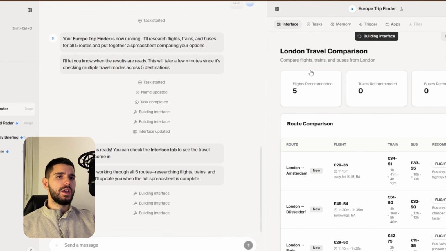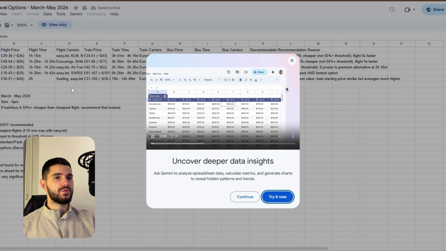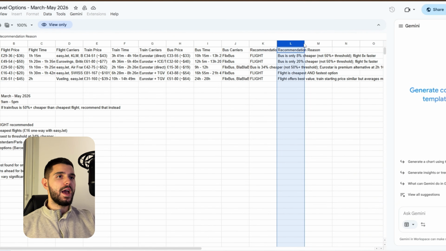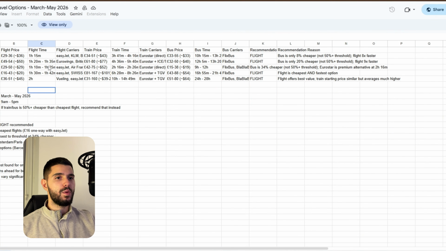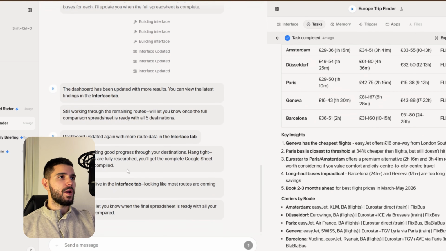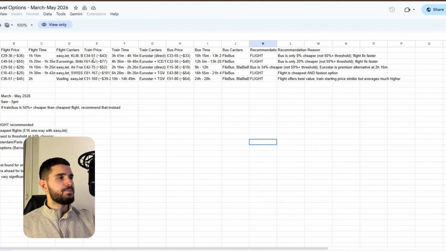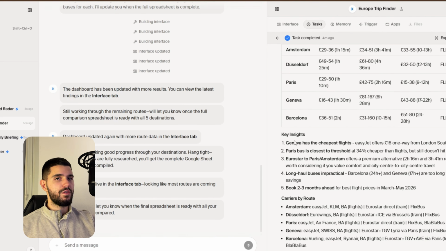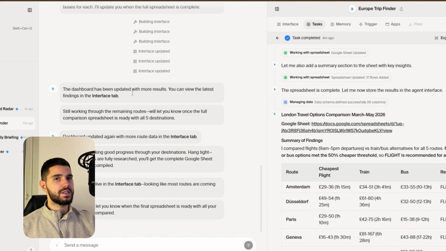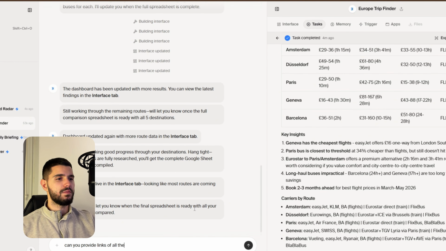We can see the prices for flights, trains, and buses, and also a summary and the source of where these flights are. It says that from March to May, we haven't found any bus or train tickets that are worthwhile, because every single flight is cheaper, and none of the bus or train tickets are 50% or less. You get the idea. It's pretty simple, actually.